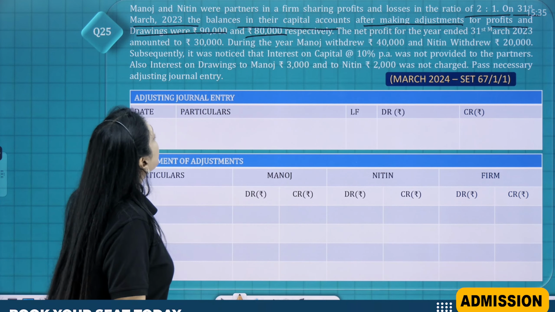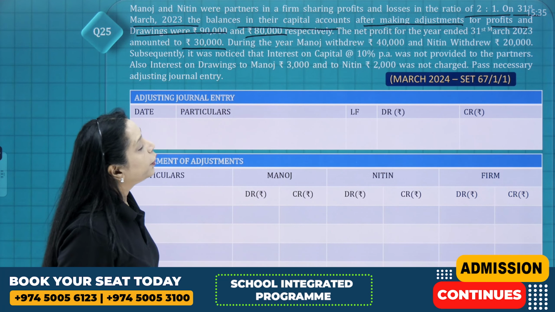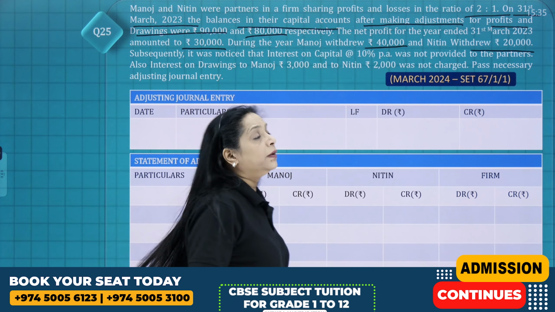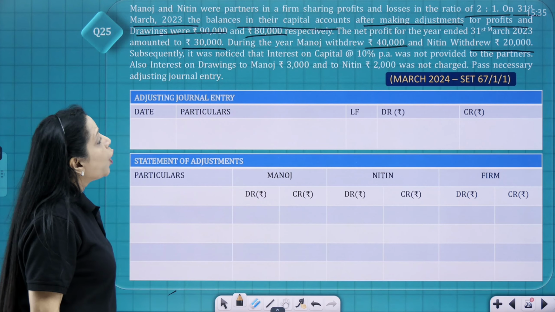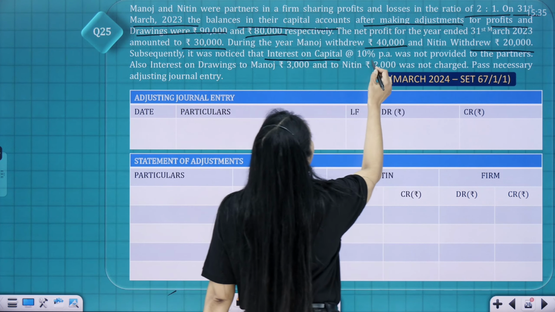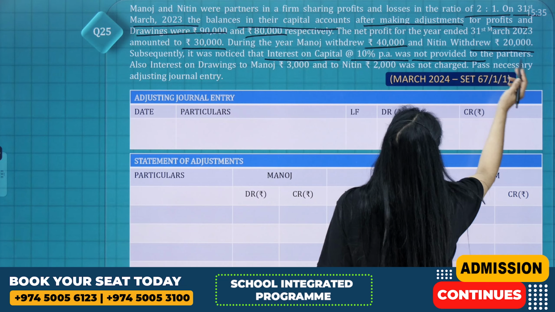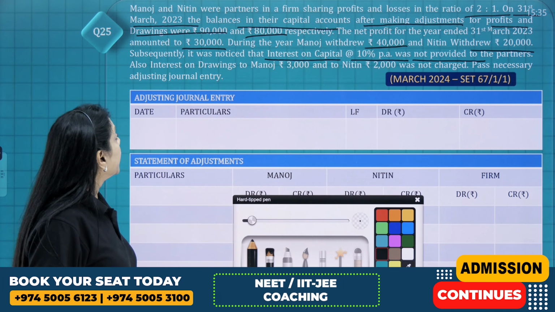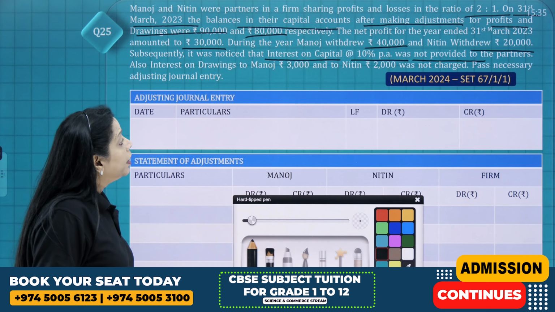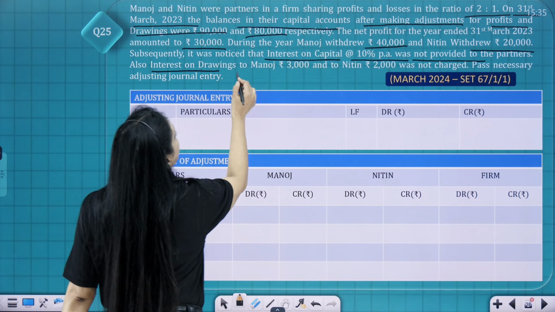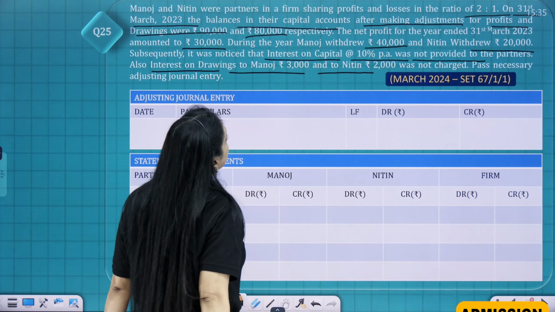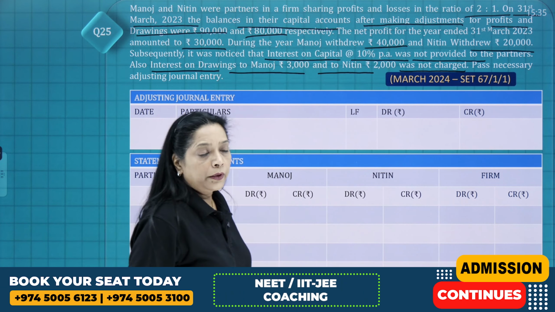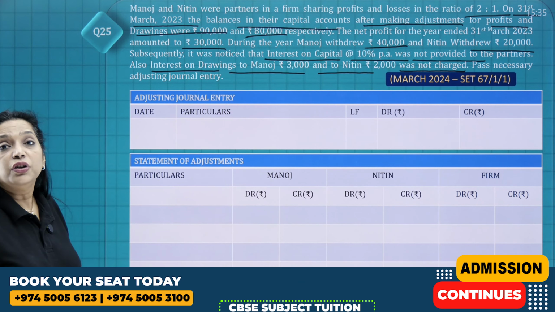The net profit for the year ended amounted to rupees 30,000. During the year, Manoj withdrew 40,000 and Nitin withdrew 20,000. Subsequently, it was noticed that interest on capital at 10% per annum was not provided. So the question says that interest on capital is not provided, and you have closed your financial statement. And also, interest on drawings to partners, rupees 3,000 to Manoj and 2,000 to Nitin, was not charged. Pass the necessary adjusting journal entry.